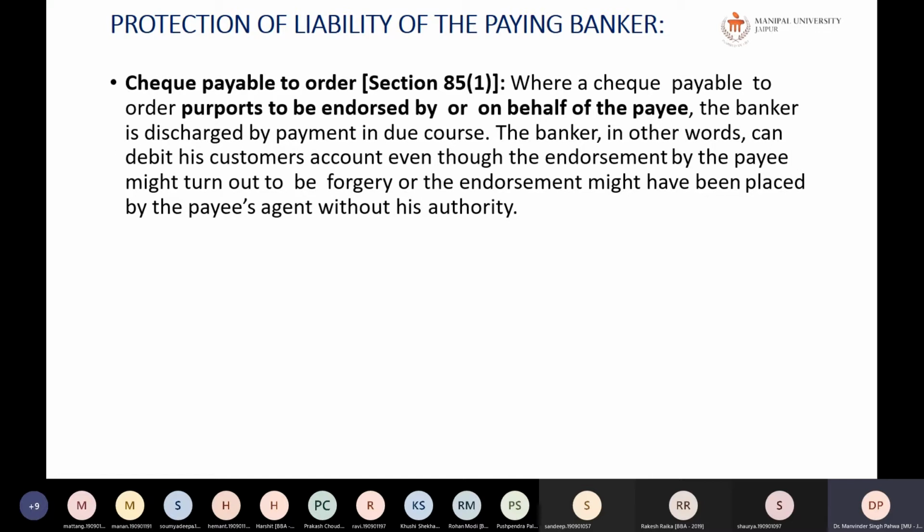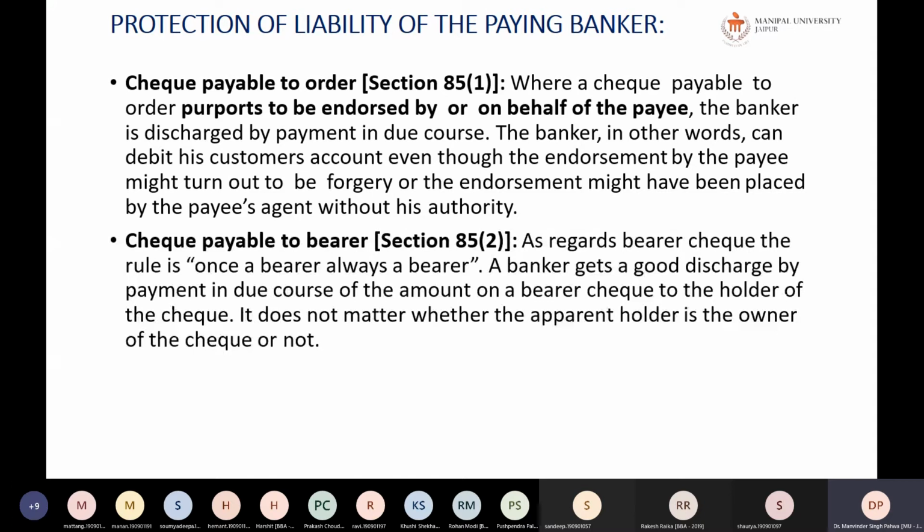So this is what is called payable to order. Check payable to order means a person who is named or it is ordered. The person has to give the check according to the order of that person in whose name the check has been written. Okay.